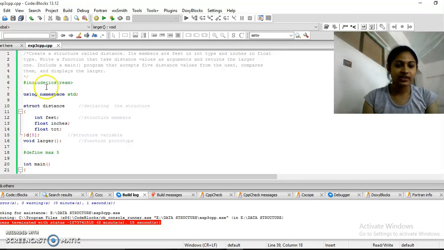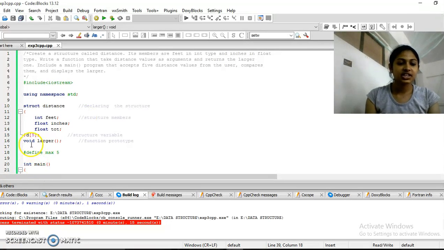Here we have include iostream, that is just including the header file. Structure distance, this is as given in the question. I have declared a structure called distance, and inside that I have some structure members. These are int feet, float inches and float total. Int feet will store the number of feet as given by the user. Float inches will store the number of inches as given by the user, and float total will actually calculate it, it will convert the feet into inches. So the whole value will be converted into inches. Only then it can be calculated.